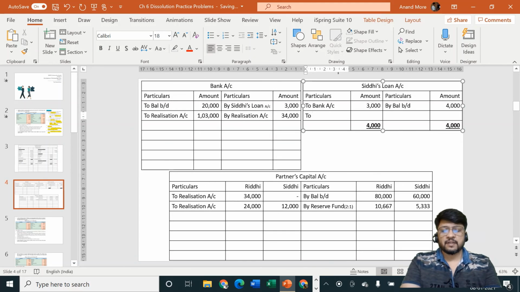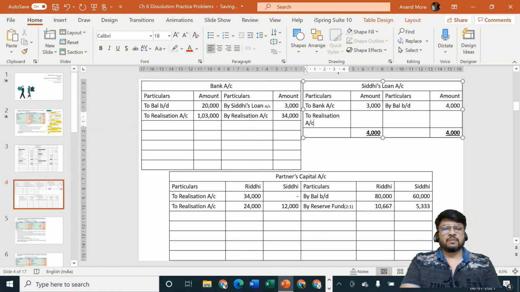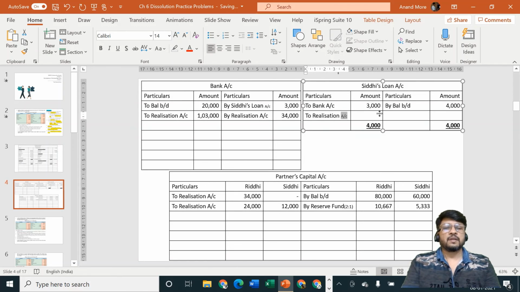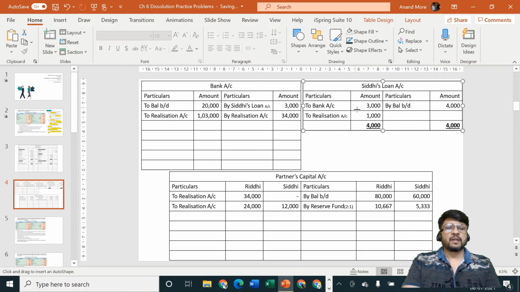We had already discussed it, that we have settled a loan of rupees 4,000 at rupees 3,000. Since we have settled a loan of rupees 4,000 at rupees 3,000, it is representing a profit for us. Since it's a profit, it should be transferred to realization account, because realization account is a nominal account.